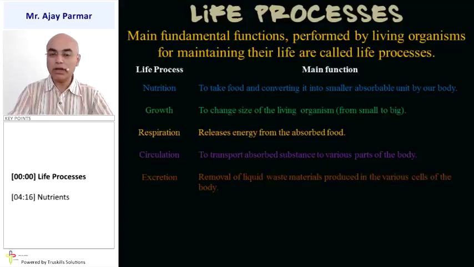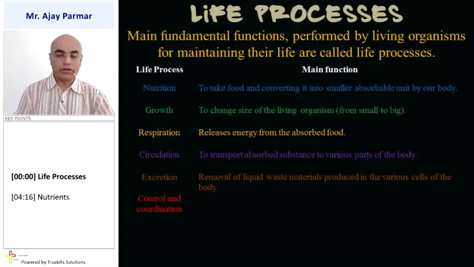Excretion, the removal of the liquid waste product. Remember, it is compulsorily liquid waste product which is produced by various cells of the body. In the process of excretion, whatever waste materials are produced by the body, the removal of those waste products is considered to be excretion. Generally, students misunderstand the difference between excretion and egestion. Egestion is the removal of the solid waste product which is left after the process of digestion and absorption. But in excretion, the waste products are produced by the body itself.